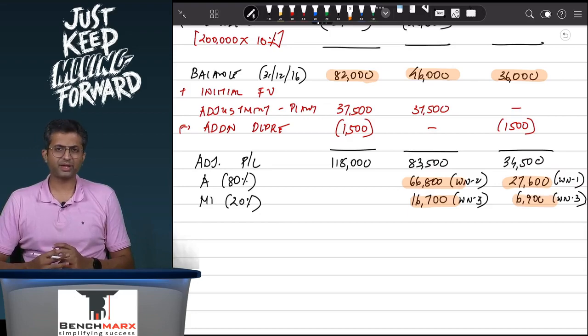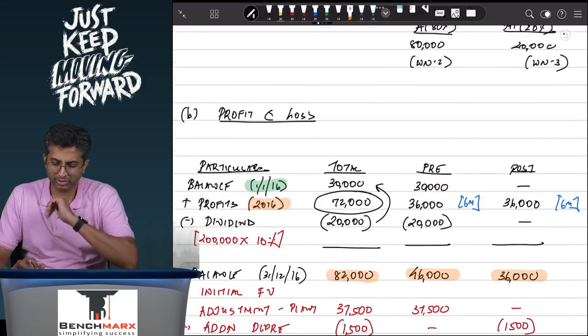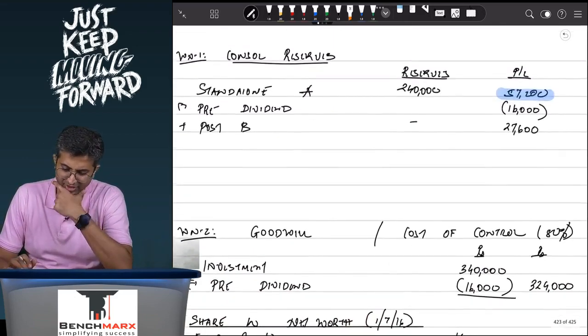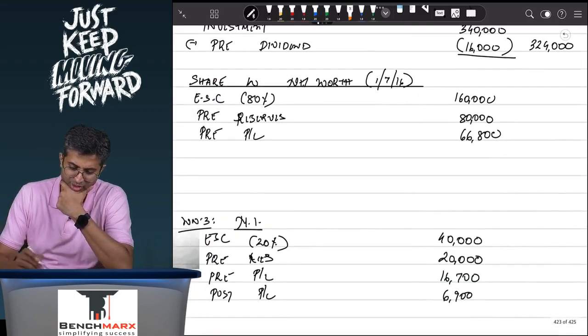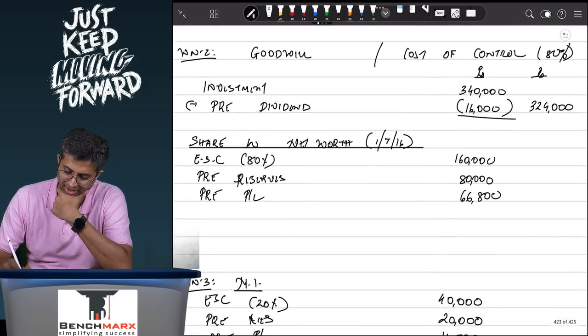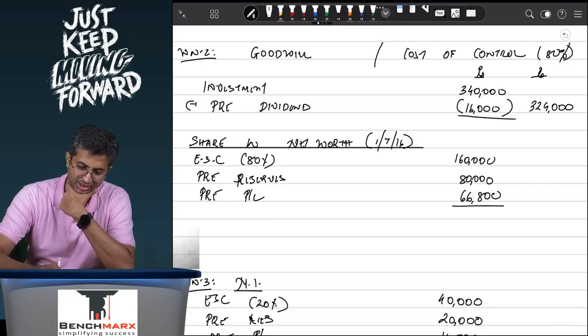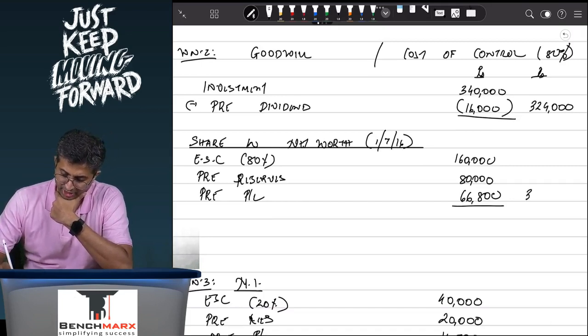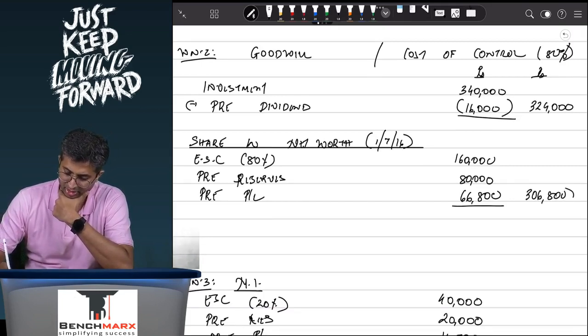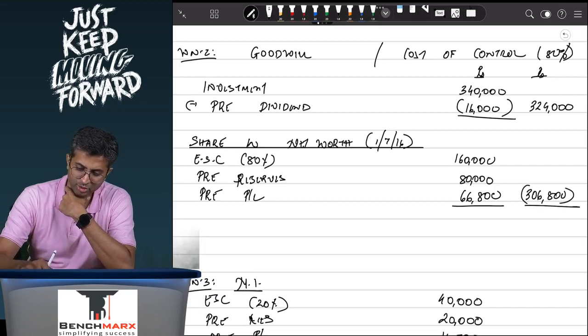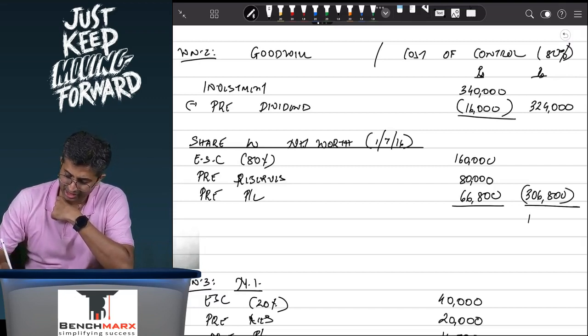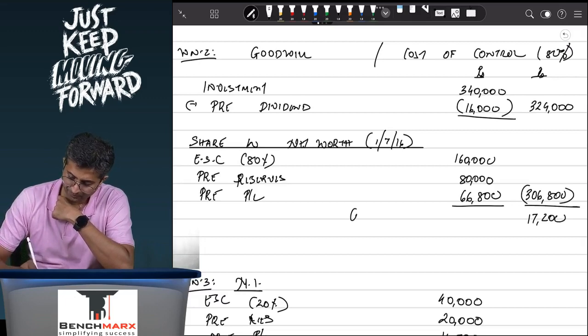So basically, if everything is considered, then what will be the effects? Well, you will now try to total every item. So over here, let us say working note 2, 1,60,000 plus 80 plus 66,800, 3,06,800, which means for something which is worth 3,06,800, effective 324, and hence there is a 17,200 goodwill.